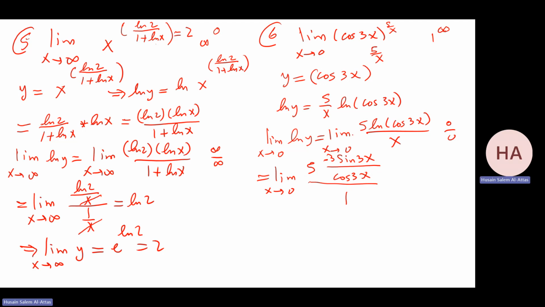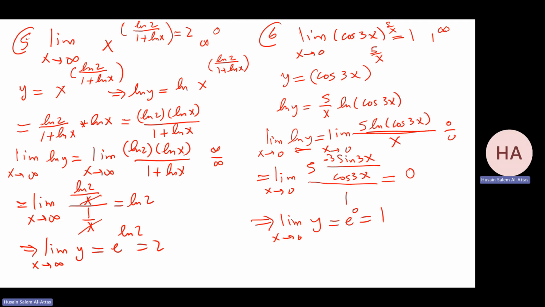Now this is the numerator and this is the denominator. Now I substitute, and what you will get is sine 0, which is 0. All of this is 0. So the limit as this goes to 0 for ln y, y will be e to the power 0, which is 1. So all of this limit is 1.